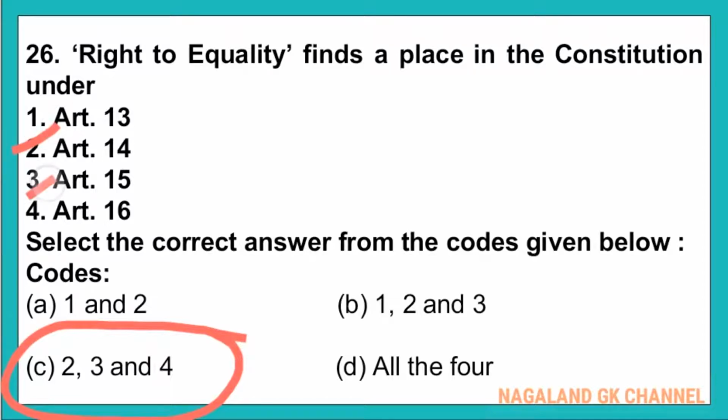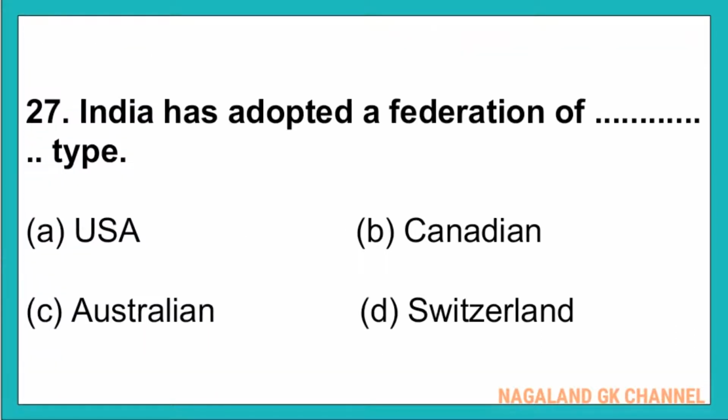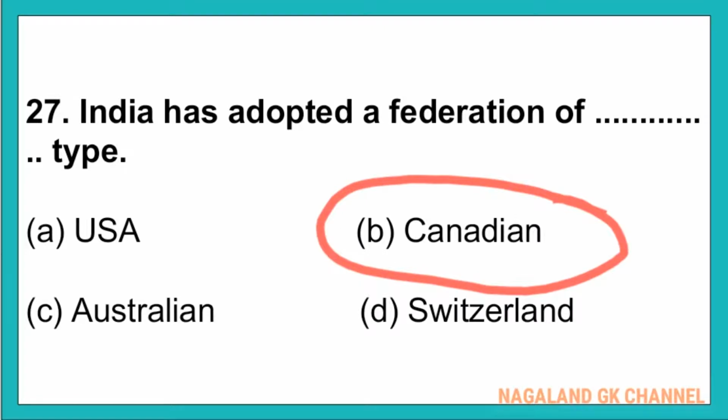Number 2, number 3, number 4. And question number 27. India has adopted a federation of dash type. And here, the correct answer is option number B. That is, India has adopted a federation of Canadian type.